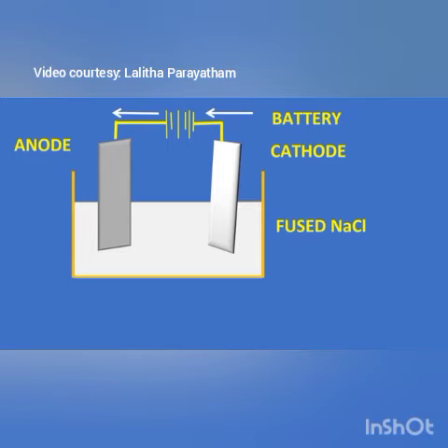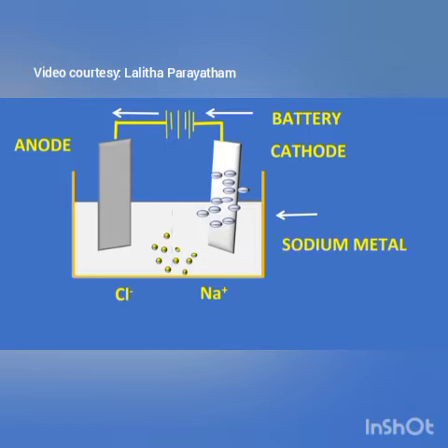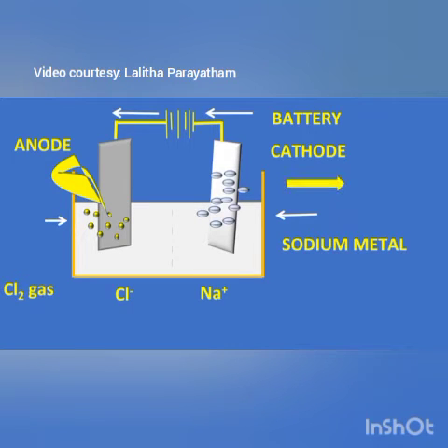After passing electricity, fused NaCl will be dissociated into sodium ions and chloride ions. Sodium metal will be deposited at the cathode and chlorine gas is liberated at the anode. The deposited sodium metal is collected for various applications.